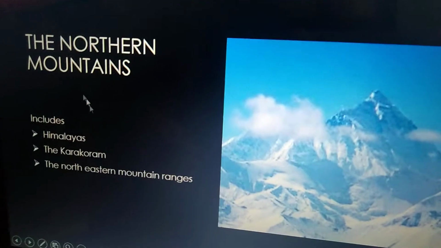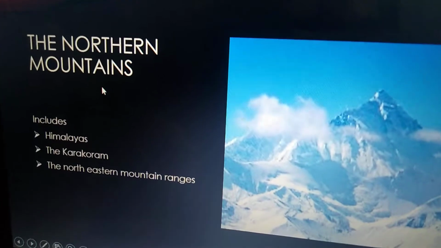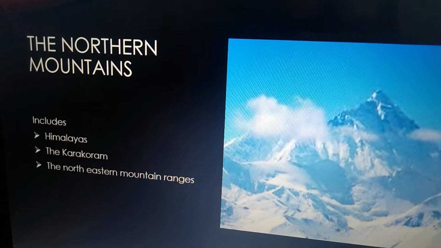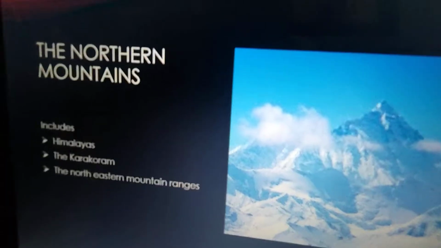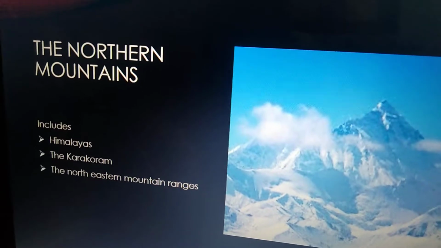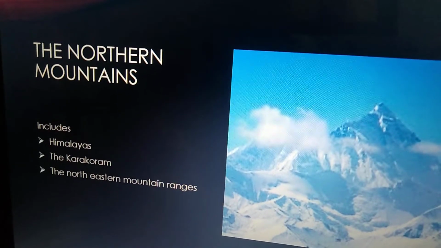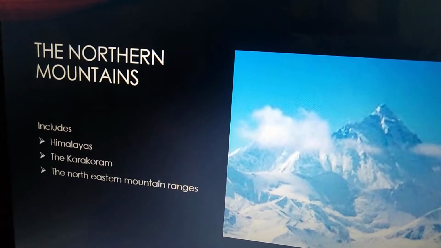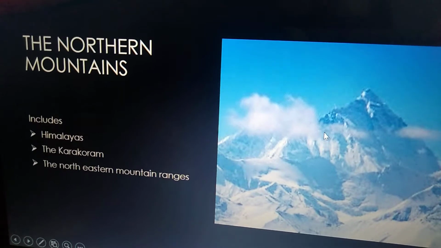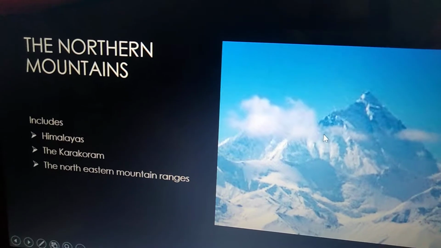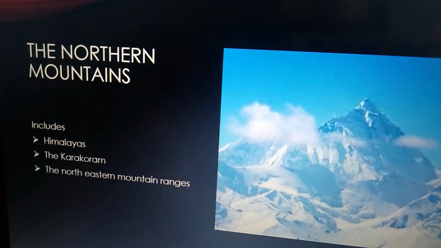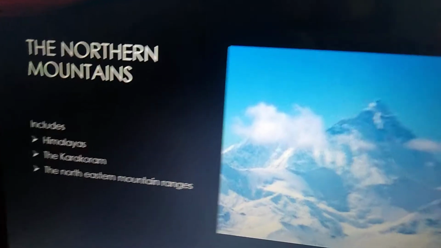First one is the northern mountains. The northern mountains are the range of mountains in the north of India. So these northern mountains include the Himalayas, the Karakoram, and the northeastern mountain ranges. So these are the Himalayas. The Himalayas are the highest mountain range of this region as well as in the world.